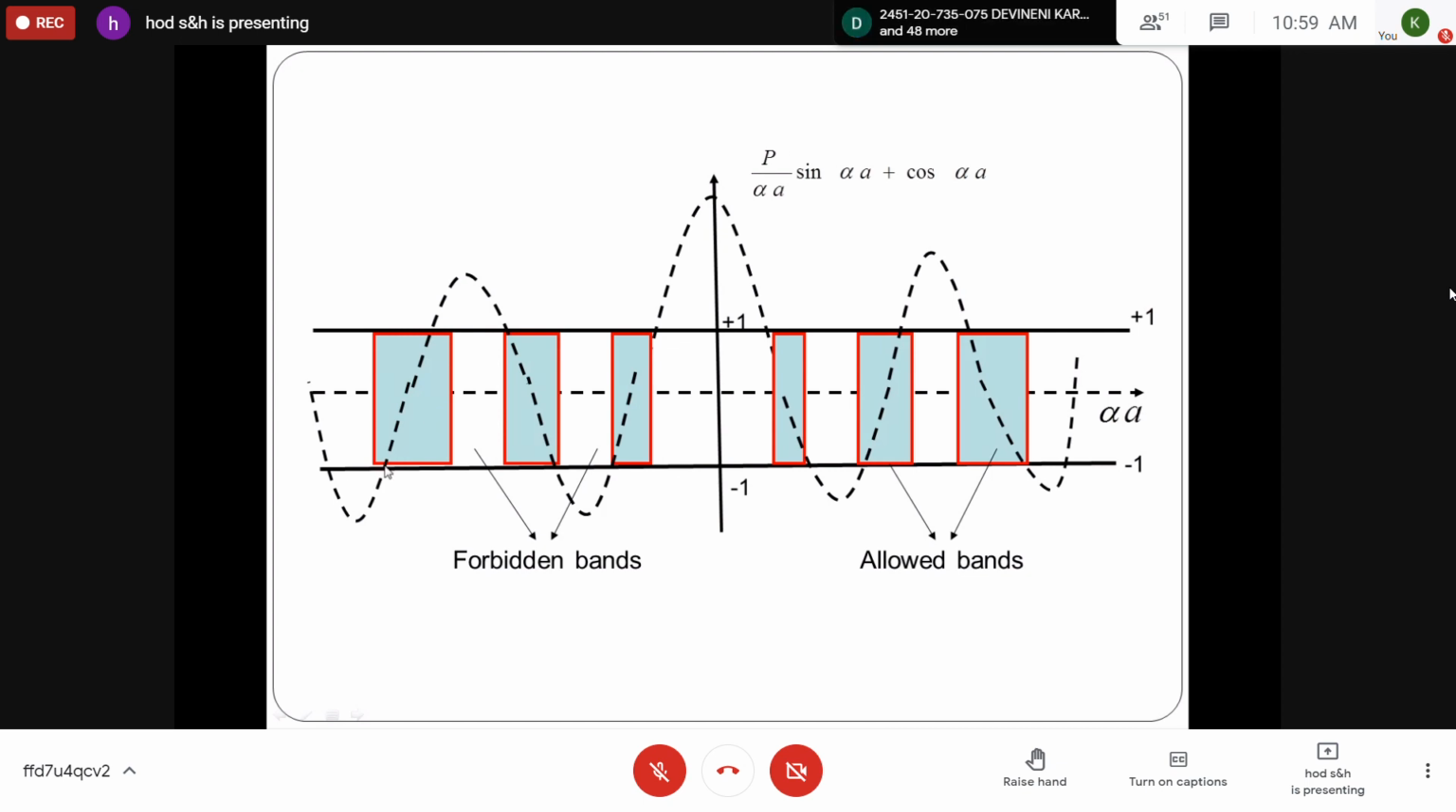So electron can have these energy levels. Immediately, this is not a continuous process. These values are not permitted for the electron. So this is called a forbidden band. Again, from this it is allowed. So this is an allowed band, and again you have a forbidden band. Like that, the energy spectrum of electron consists of a number of allowed bands separated by forbidden bands.